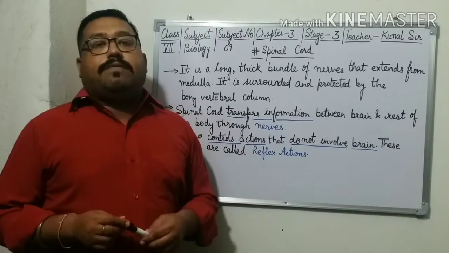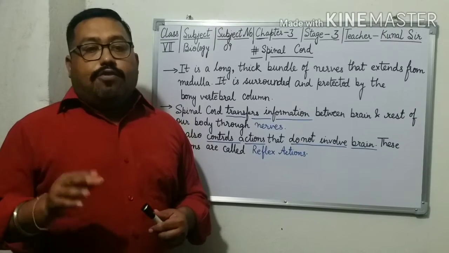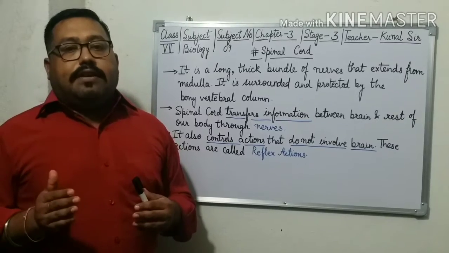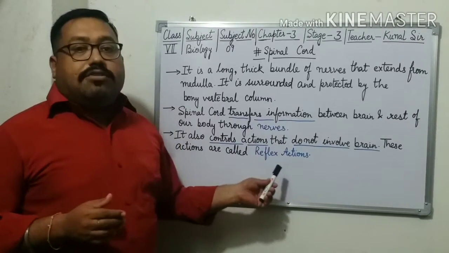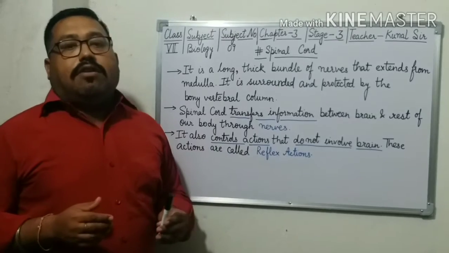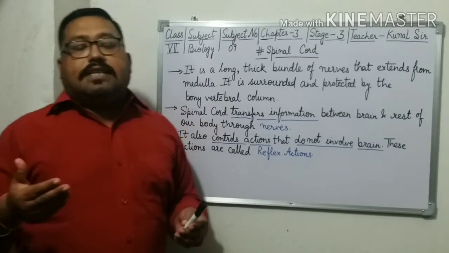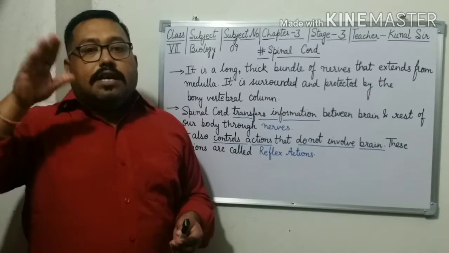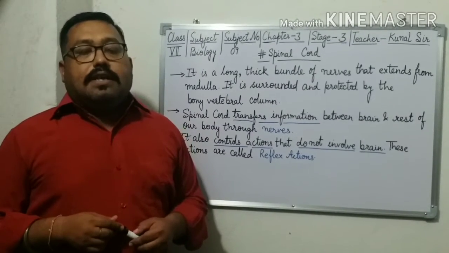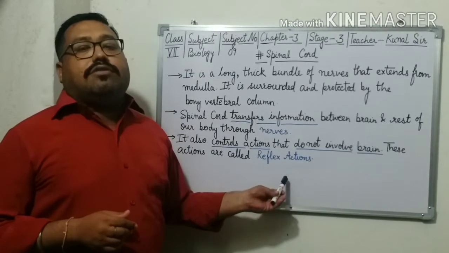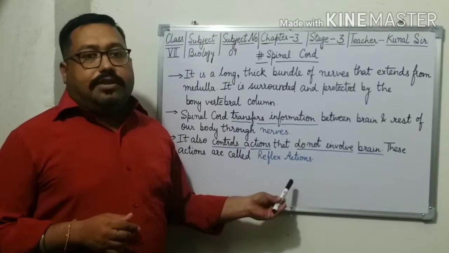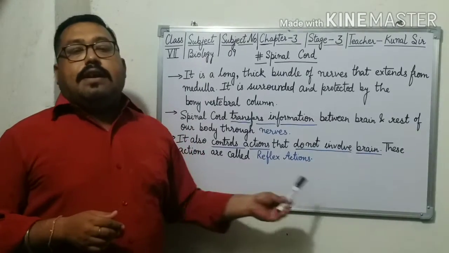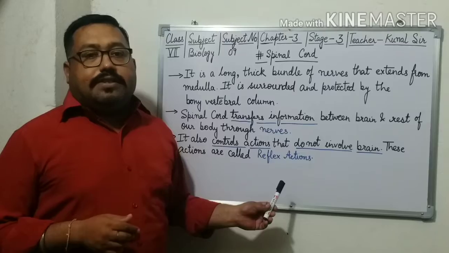What are examples of reflex actions? If you suddenly touch a sharp object, you just remove your hand. How do you remove your hand? Because of the spinal cord. Or another example: suddenly an insect comes very near to your eyes, so you start blinking your eyes. This is also an example of a reflex action. Those actions which do not involve the brain are called reflex actions.